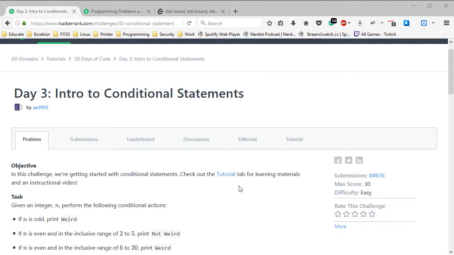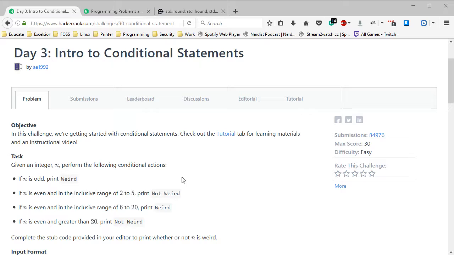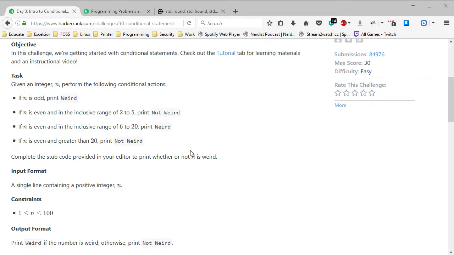Moving right along, day 3 is intro to conditional statements. Conditional statements are like your if statement. So we're getting started with conditional statements. Check out the tutorial tab for learning materials and an instructional video that probably has nothing to do with the current stuff that we're doing, because the last 2 times it's also been true.